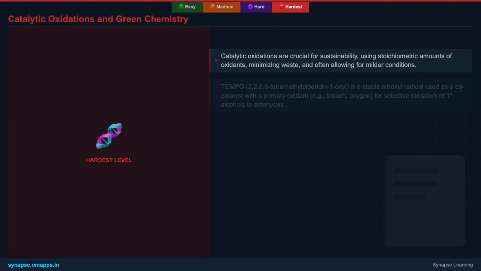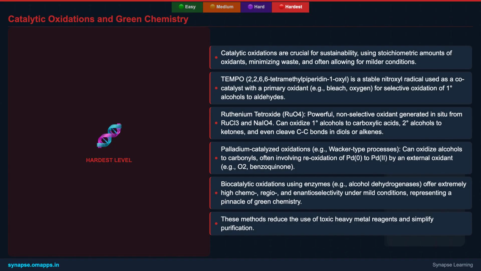In the pursuit of sustainable chemistry, catalytic oxidations are at the forefront. Reagents like TEMPO, a stable nitroxyl radical, act as co-catalysts with primary oxidants, enabling highly selective oxidation of primary alcohols to aldehydes under mild conditions, minimizing waste.